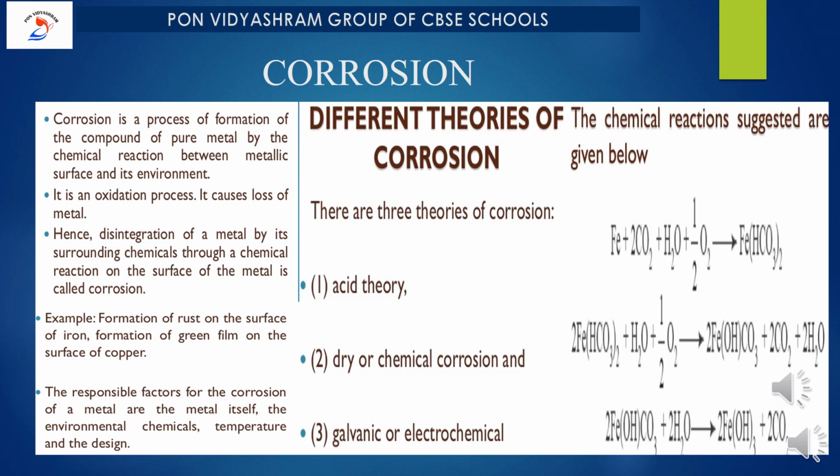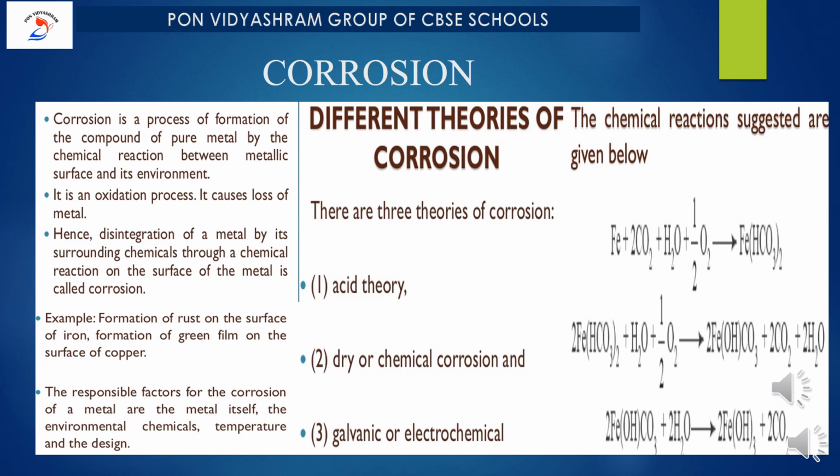Nature of the first layer of oxide formed: some oxides like Al2O3 form an insoluble protecting layer which can prevent further corrosion, while others like rust easily crumble and expose the rest of the metal. Presence of acid in the atmosphere: acid can easily react with the metal and start the process of corrosion.